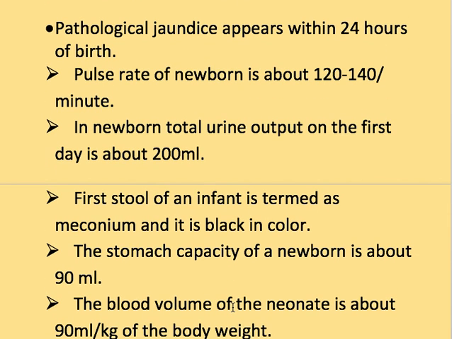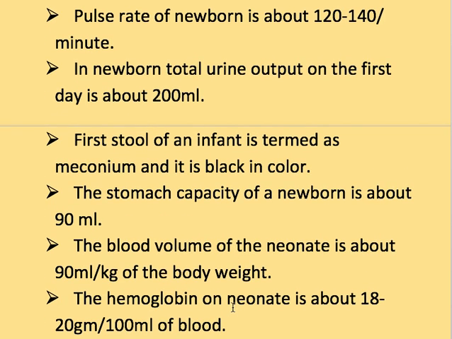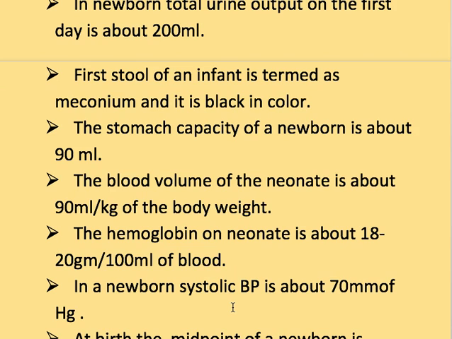Next one is the stomach capacity of a newborn is about 90 ml. Next one is the blood volume of the neonate is about 90 ml per kg of body weight. Next one is the hemoglobin in a neonate is about 18 to 20 gram per 100 ml of blood.